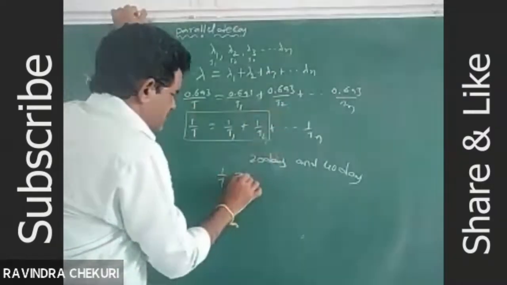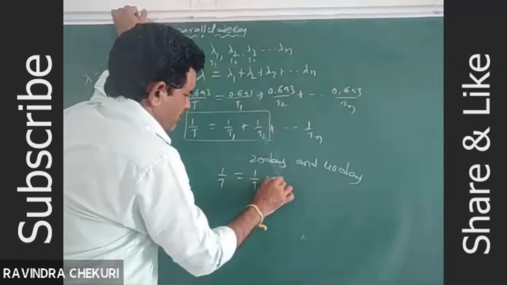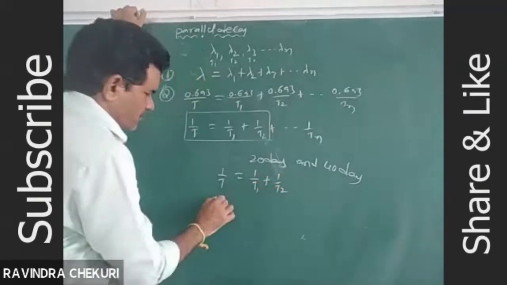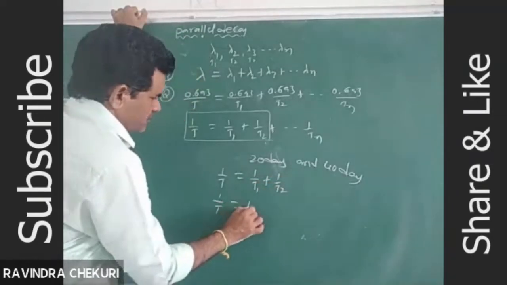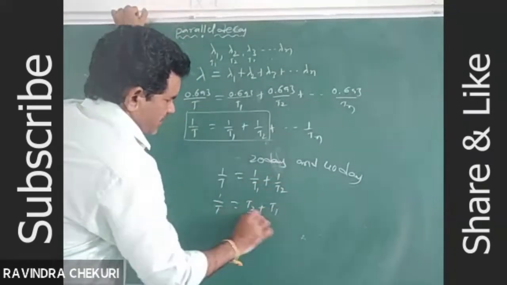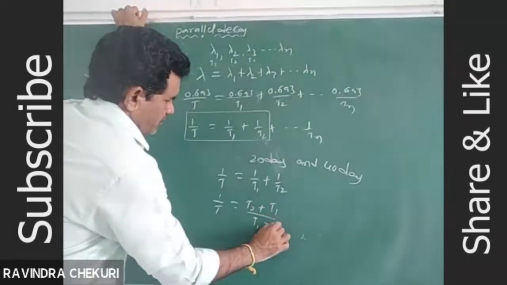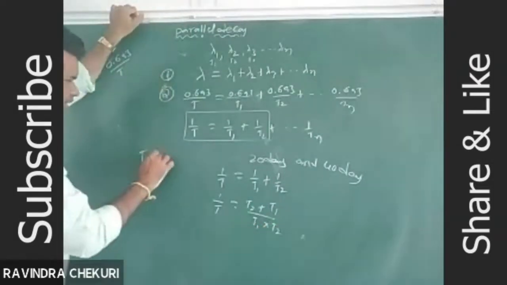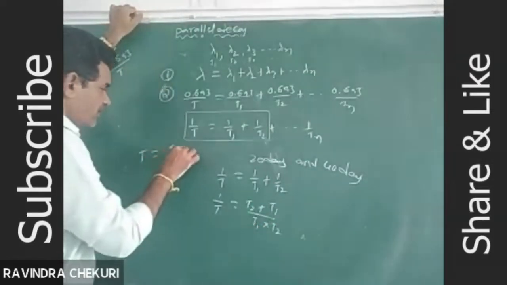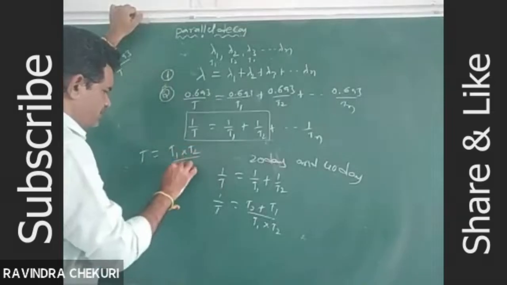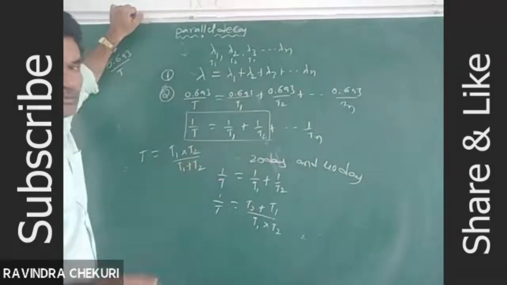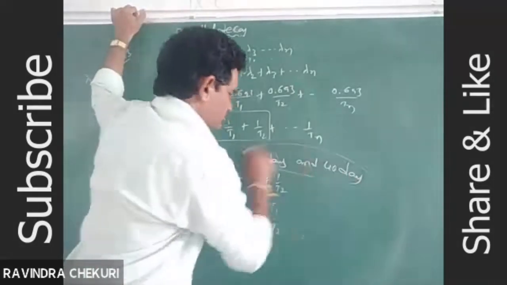So 1 by T is equal to 1 by T1 plus 1 by T2. 1 by T is equal to (T2 plus T1) divided by (T1 into T2). Therefore, T is equal to T1 into T2 divided by T1 plus T2. Not the mean value.